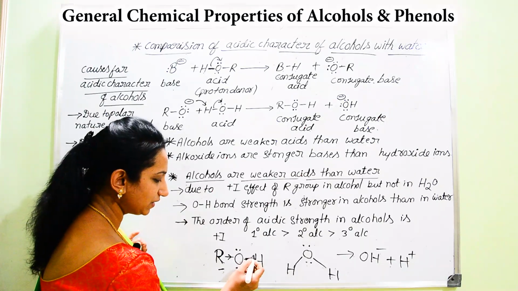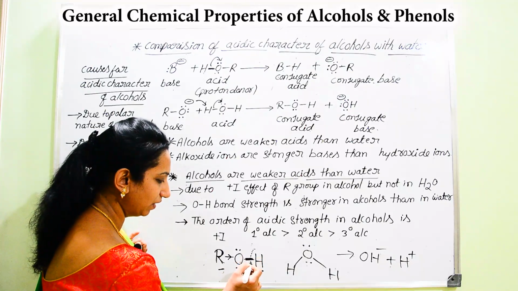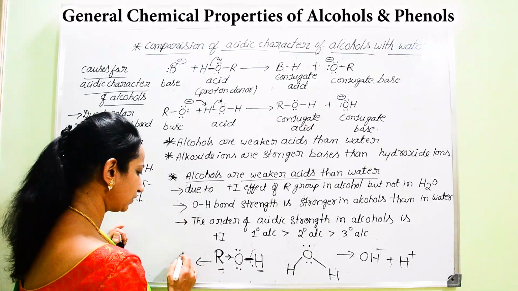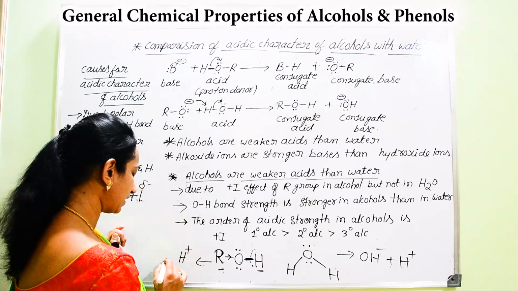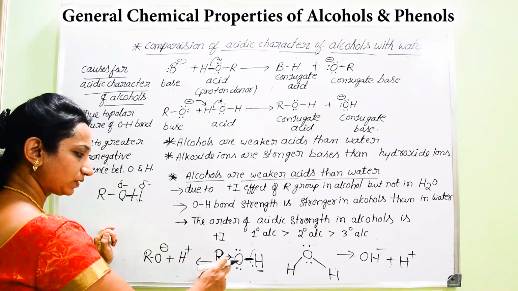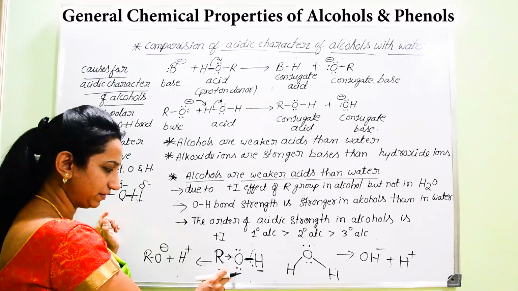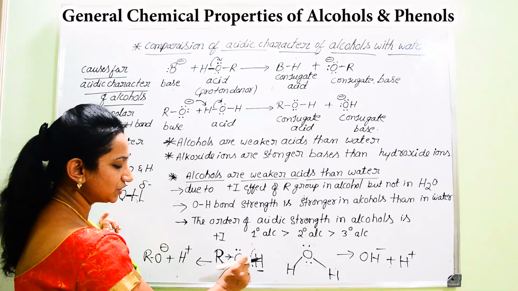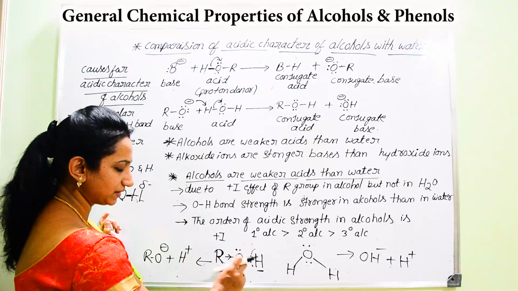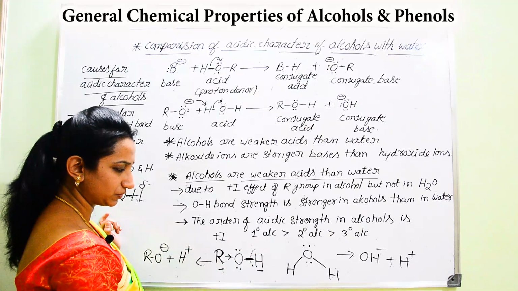It is not easy for the breakage of the bond between oxygen and hydrogen to release H plus, and there will be formation of RO minus. So because of plus inductive effect, the oxygen and hydrogen bond strength will become stronger and it is difficult for the release of the H plus.